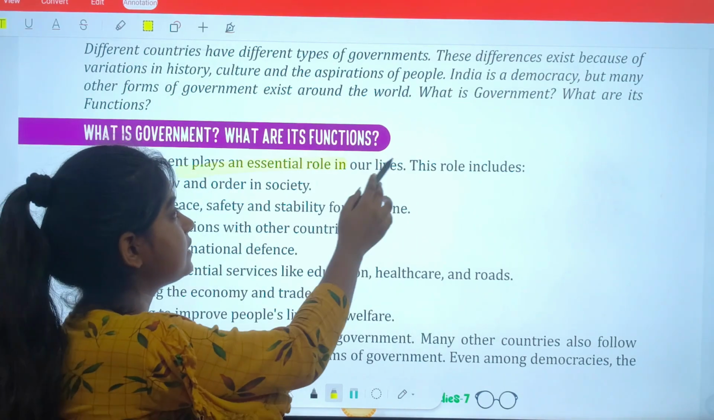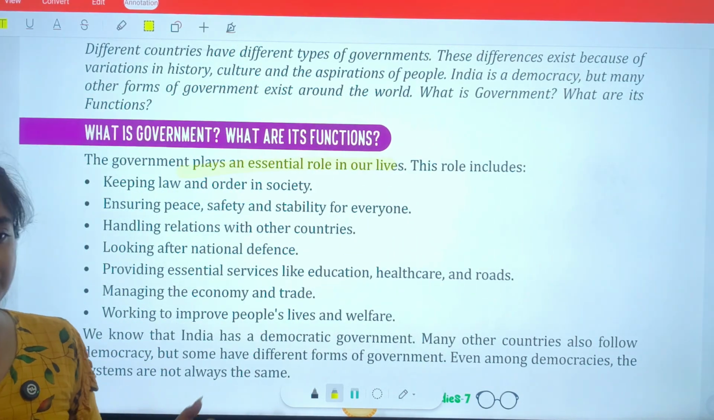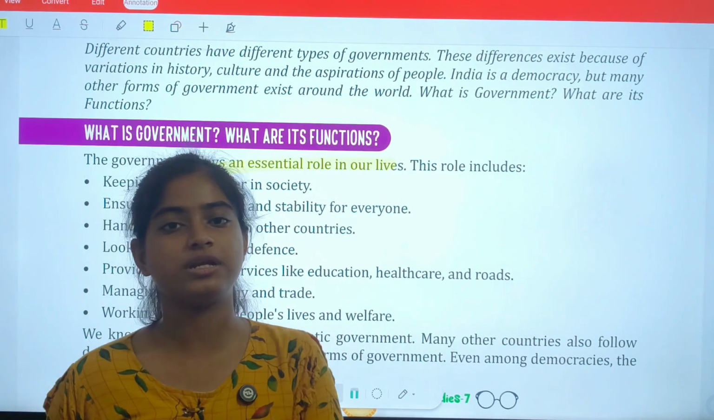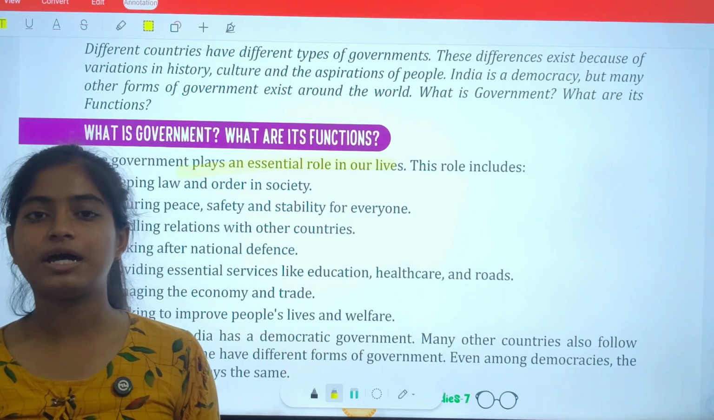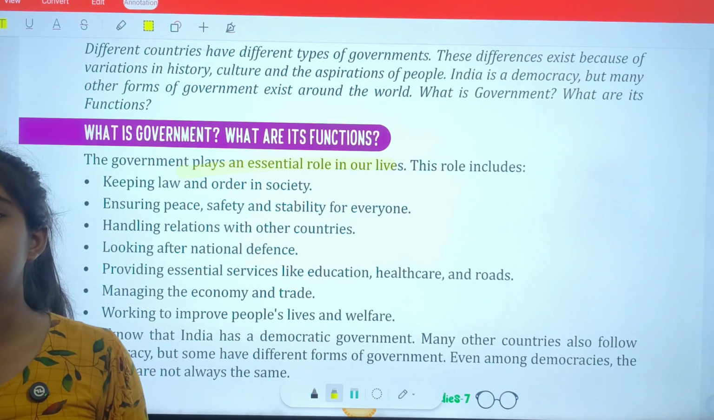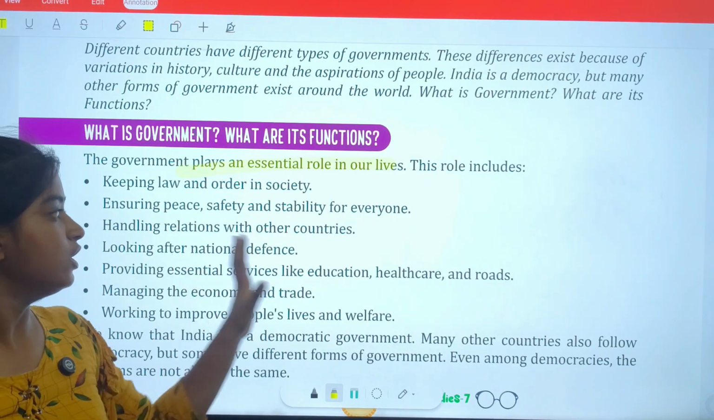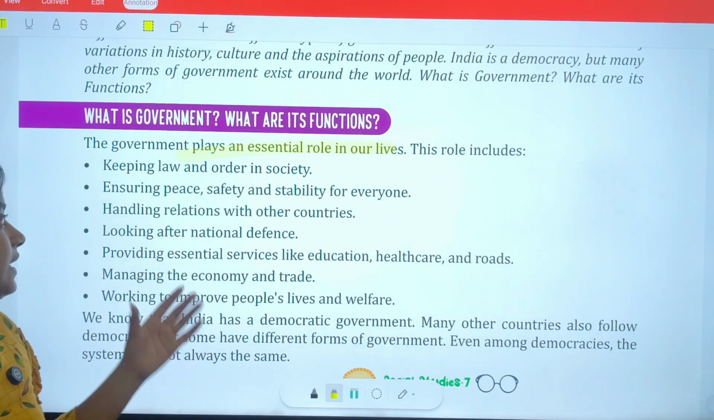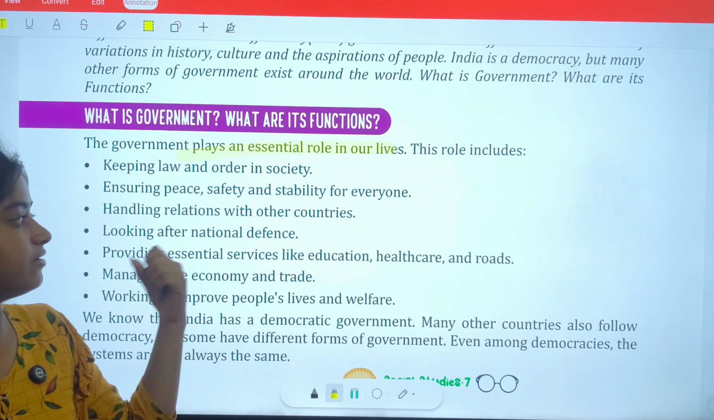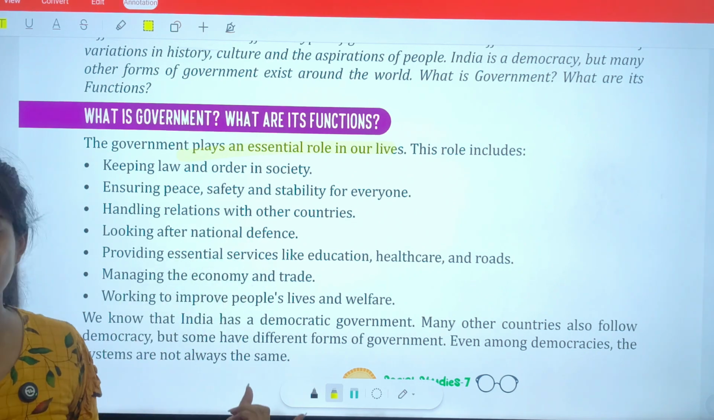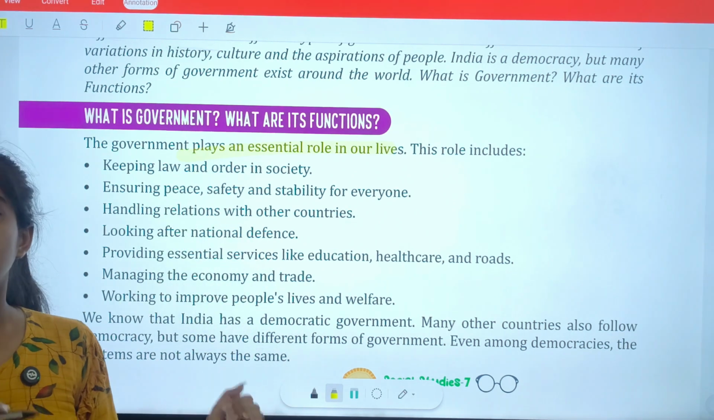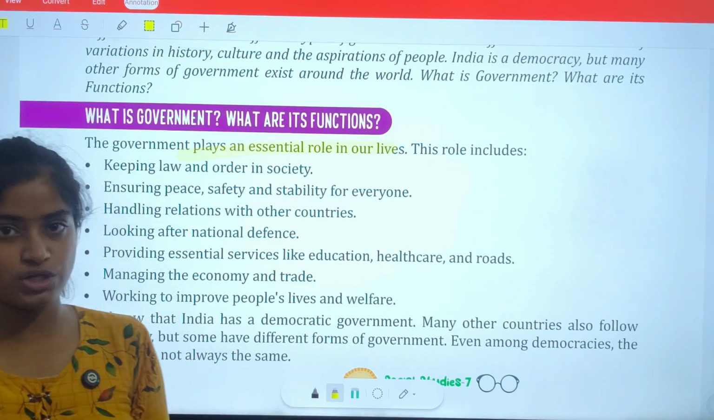A government plays an essential role in our lives. That means they take basic decisions and make rules and regulations for us, so that we all human beings are able to live together with peace and stability. So what are the roles? You can see these are the roles: ensuring peace, safety, stability, handling relations with other countries, looking after national defense. These are the roles which a government plays.